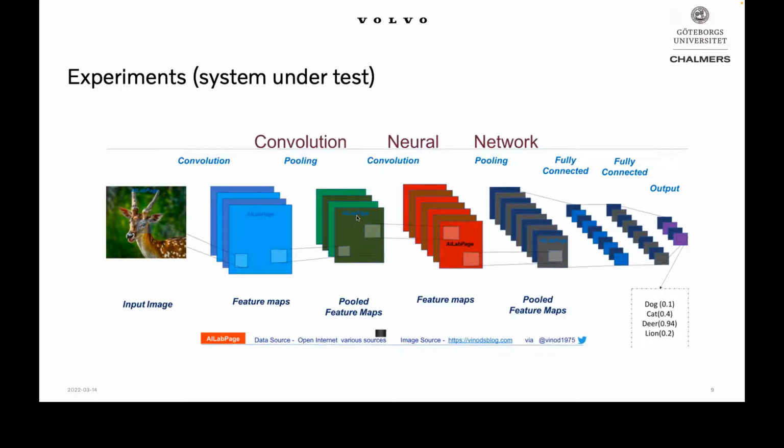So obviously we couldn't test all of the possible deep learning tasks, but we started from the simplest one, which is the image classification task. And in our case, the system under test was just the usual convolutional neural network with convolutional and pooling layers. This is just an example of how it looks, but we used the particular architecture which we described in the paper.